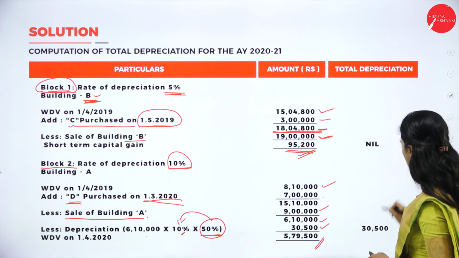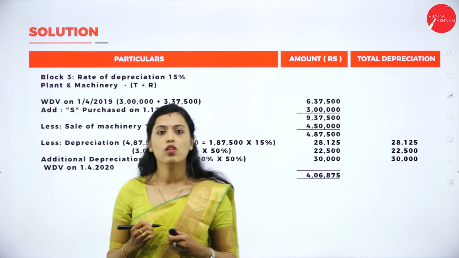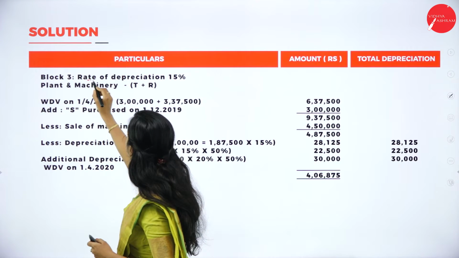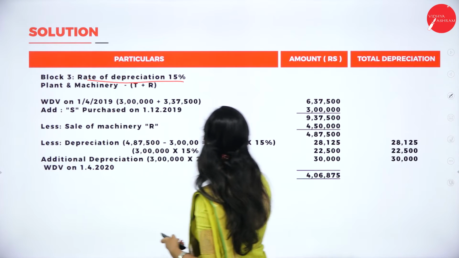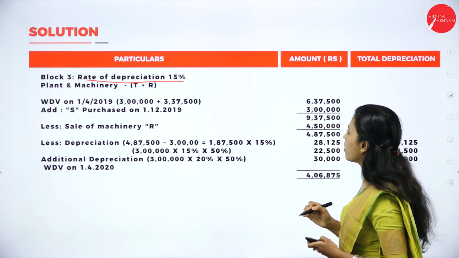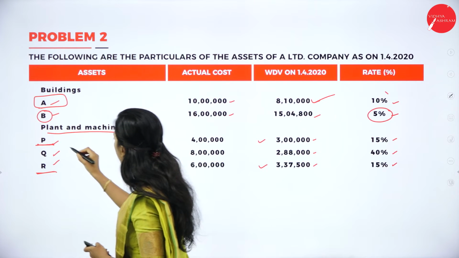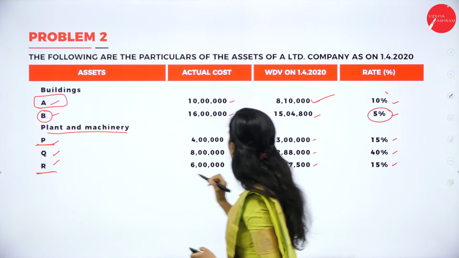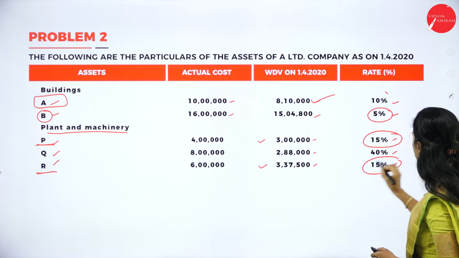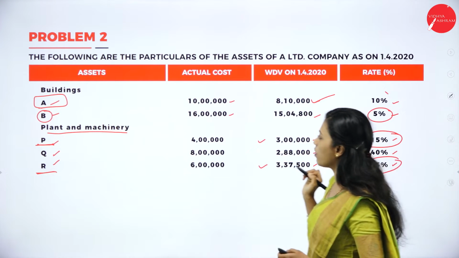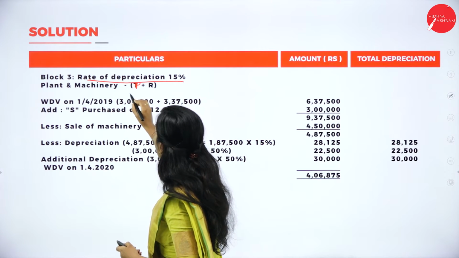So in the depreciation column, we should write 30,500. Now block 3, that is rate of depreciation is 15%. So plant and machinery with the same rate of depreciation will come under the same block. Here plant and machinery P and R are the same rate of depreciation. See, 15%, 15%. These two will come under the same block. So P and R.